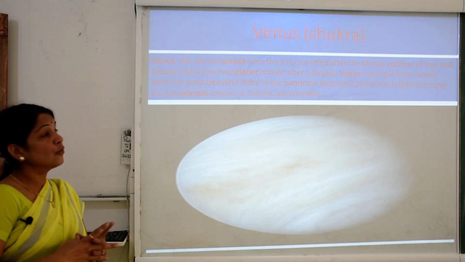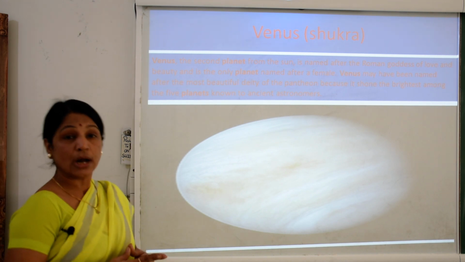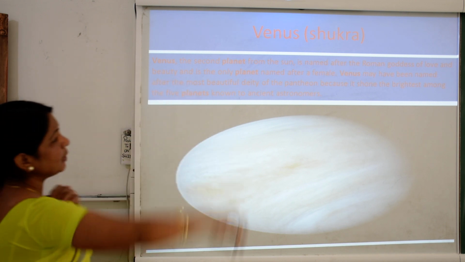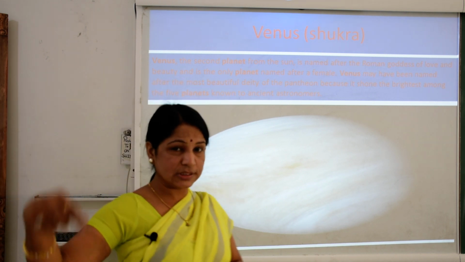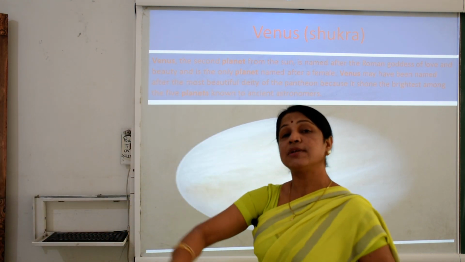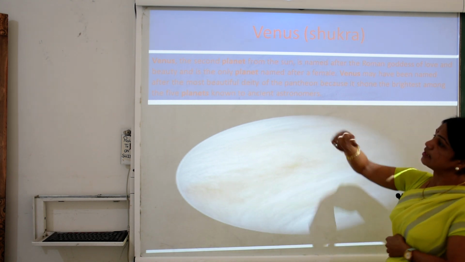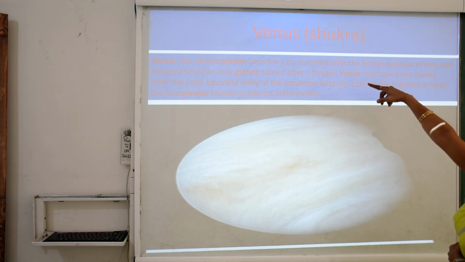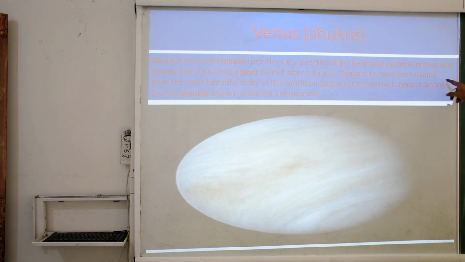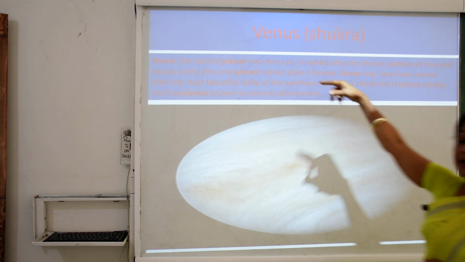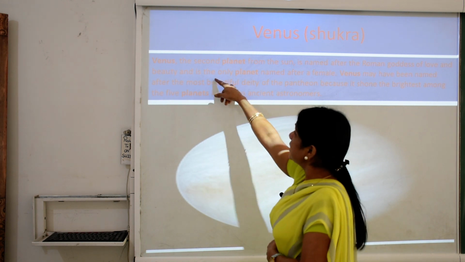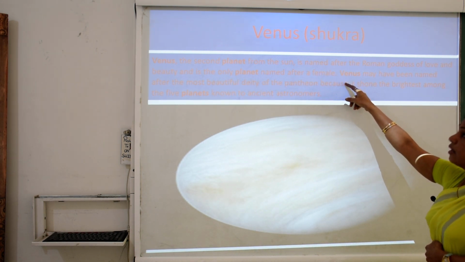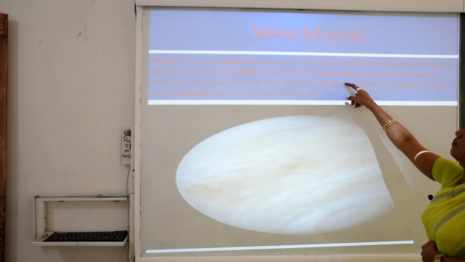Second is Venus, meaning Shukra. Venus is the second planet from the sun. First is Mercury from the sun, second planet from the sun is Venus. It is named after the Roman goddess of love and beauty, and is the only planet named after a female.